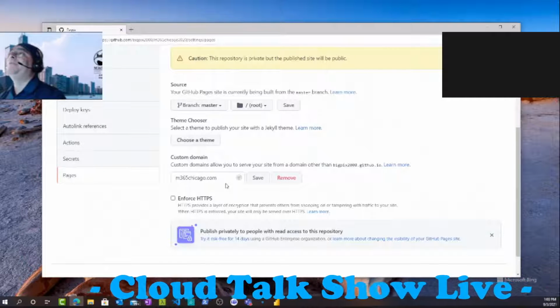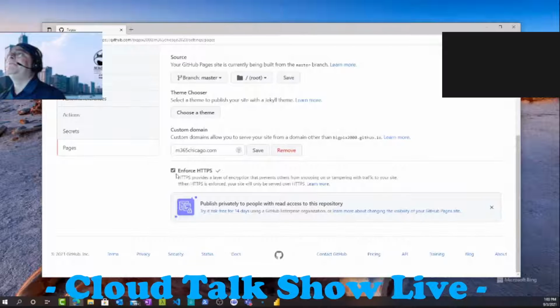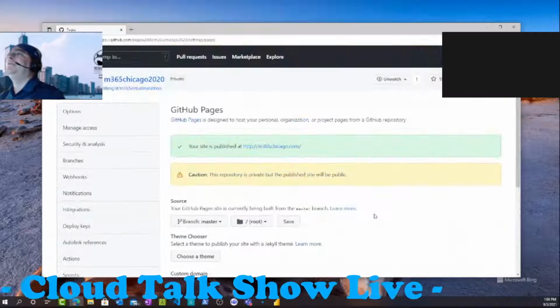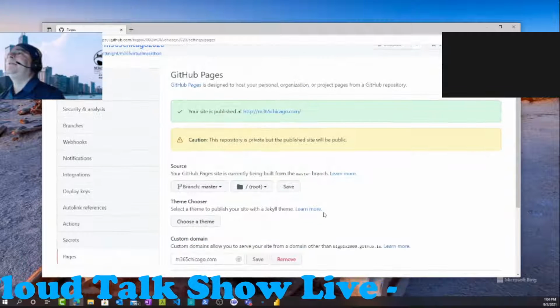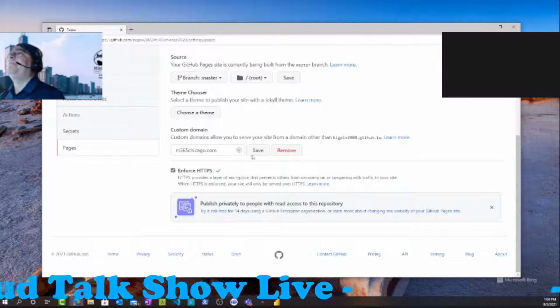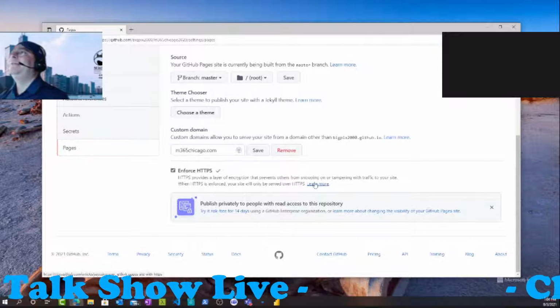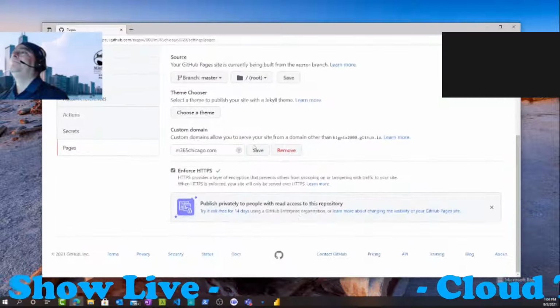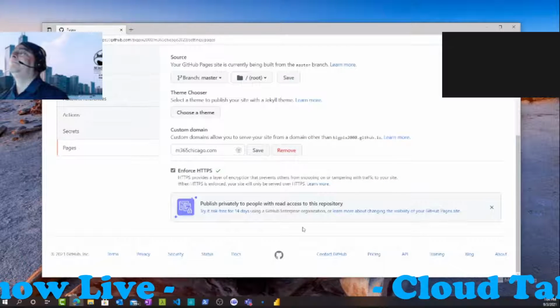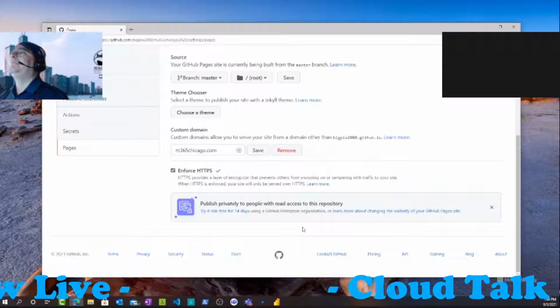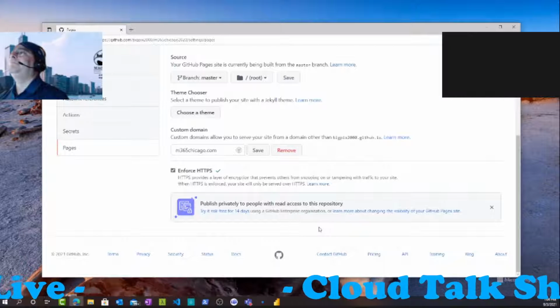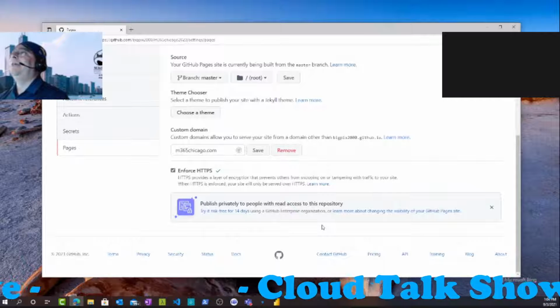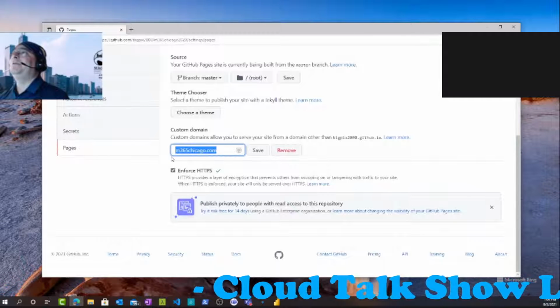I can enforce HTTPS. Hey, why isn't this enforced? Let me go and enforce it. I could have sworn I'd saved that already. That's actually good that I did that. I have a question real fast. Yes, go ahead. Concerning websites, I currently have a domain of my own, but I don't have really a website for it, and I bought my domain on GoDaddy. Could I potentially put it on here? Yes. In fact, that's where this comes from. This is a GoDaddy domain.